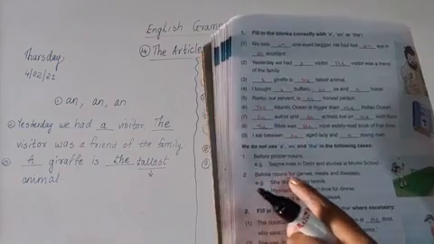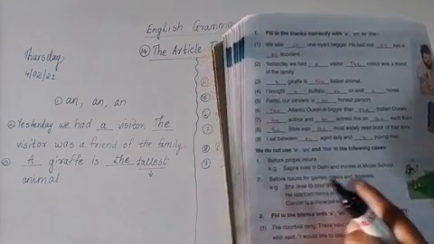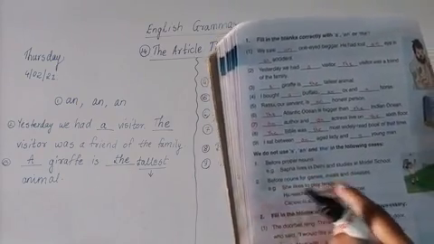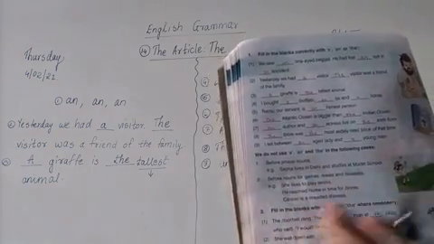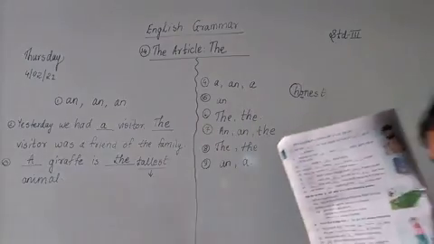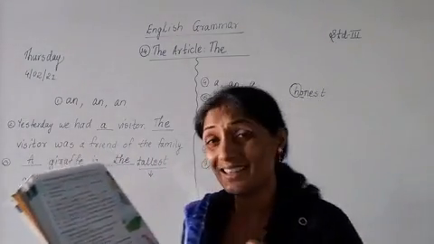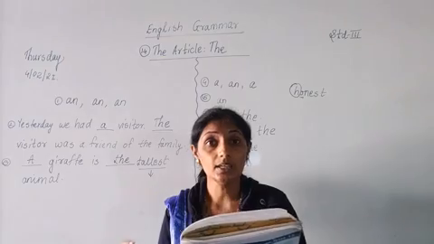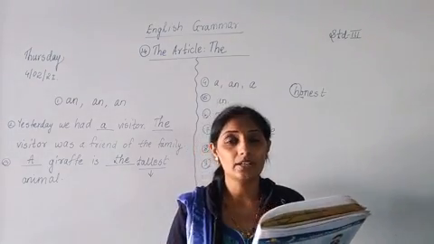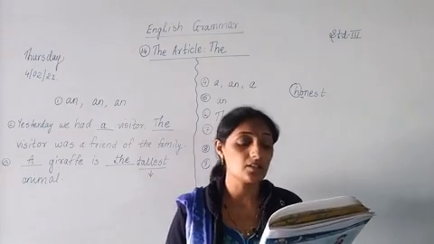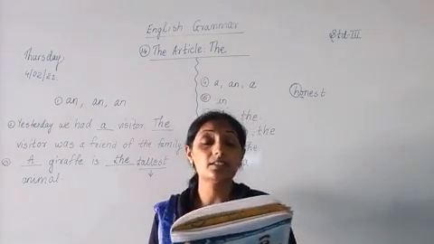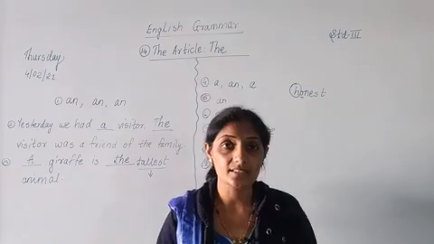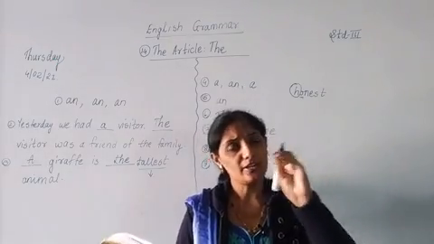Second one, before nouns for games, meals and diseases. She likes to play tennis. We don't have to say that she likes to play a tennis, the tennis. कोणत्या पण गेमच्या नावा अगोदर किंवा मील्स, for example dinner, lunch break, breakfast, before that also we don't have to use any article. Now name of a disease, now there is cancer. We cannot say the cancer is dreaded disease, means it takes lives of others. So we don't have to say the cancer. What we can say immediately? Straight away we can say cancer